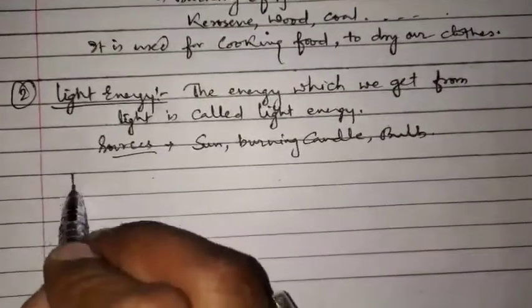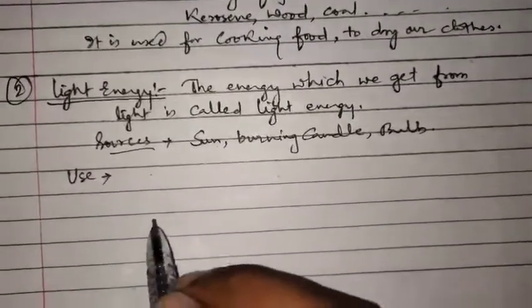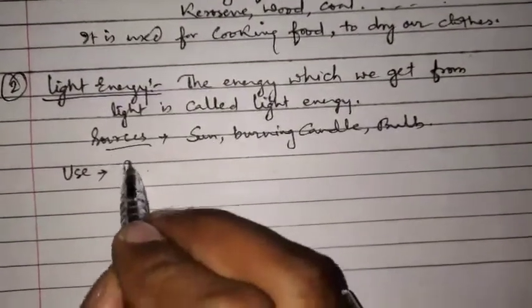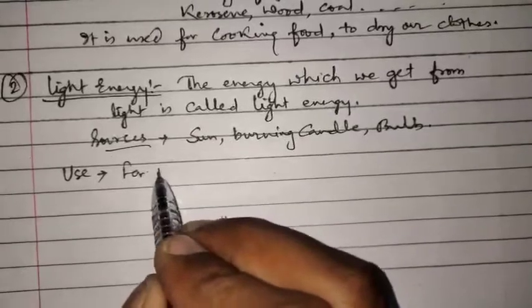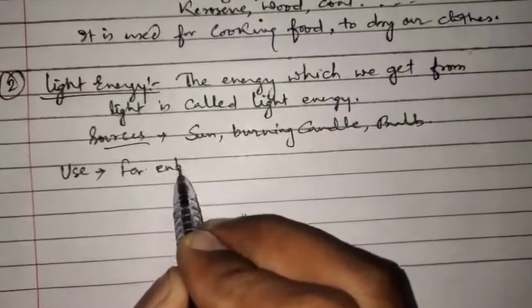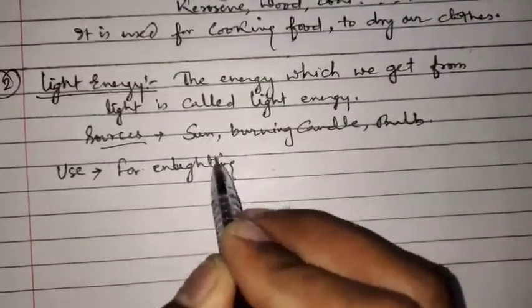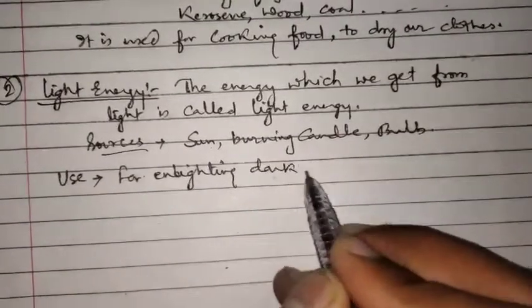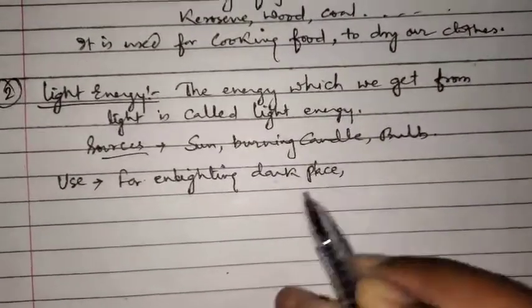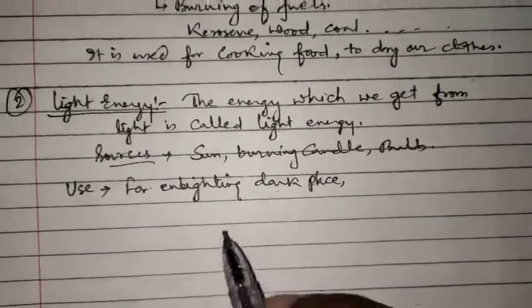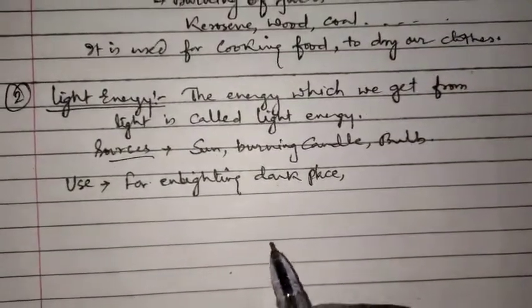Now what is the use of light energy? Where is light energy used? For enlightening a dark place. If we want to light some dark place, we can use light energy.